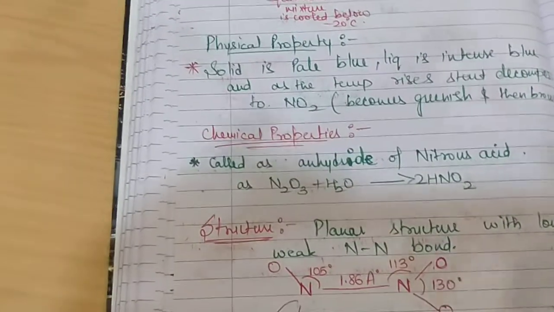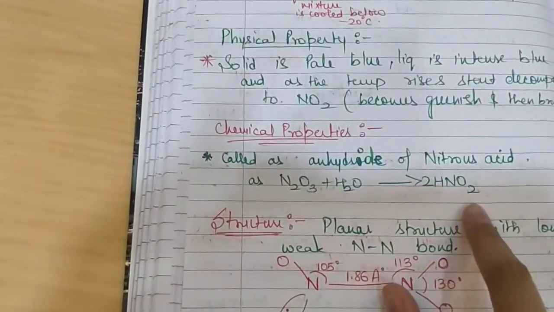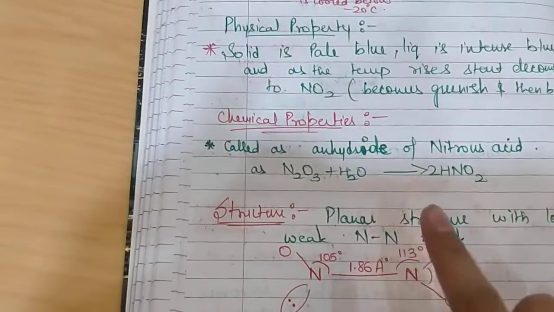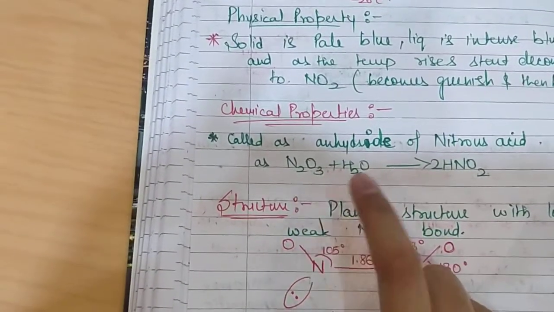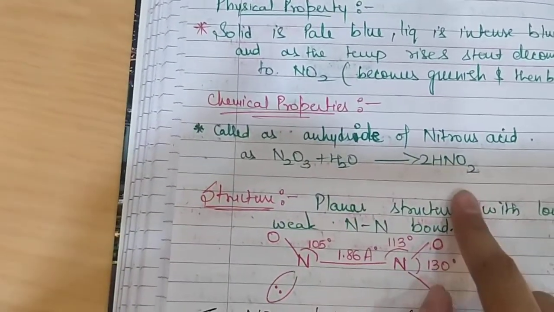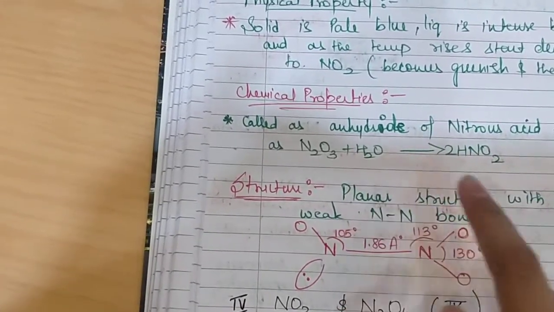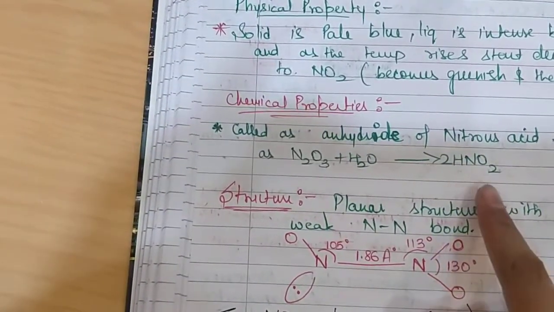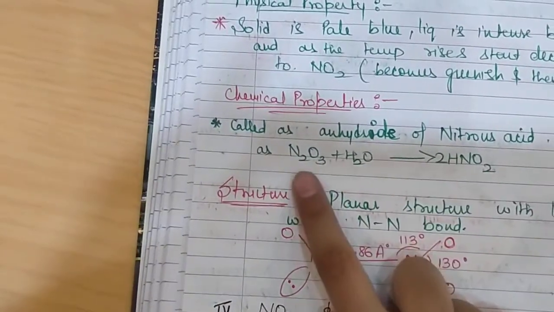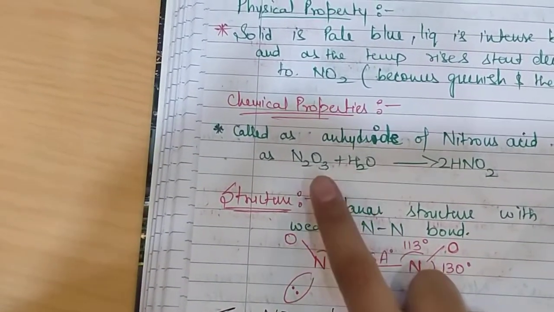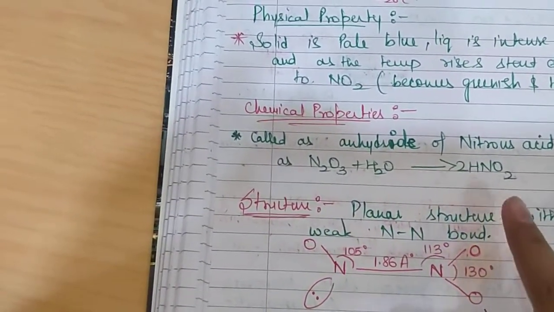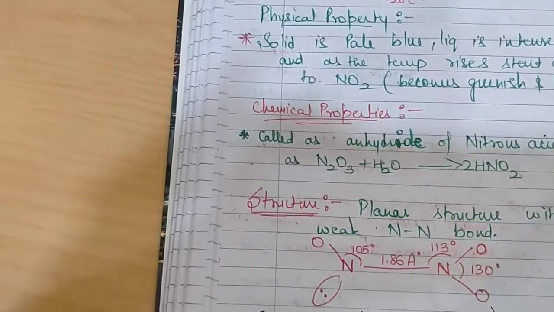If some oxide reacts with water to give some acid, then that oxide is the anhydride of that particular acid. So N2O3 is the anhydride of HNO2, that is nitrous acid. That means it has been formed after the removal of a water molecule from nitrous acid.